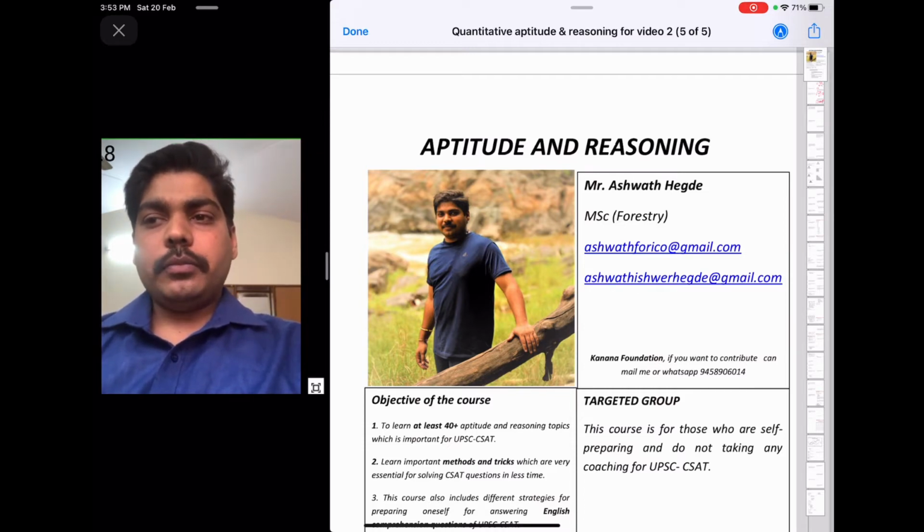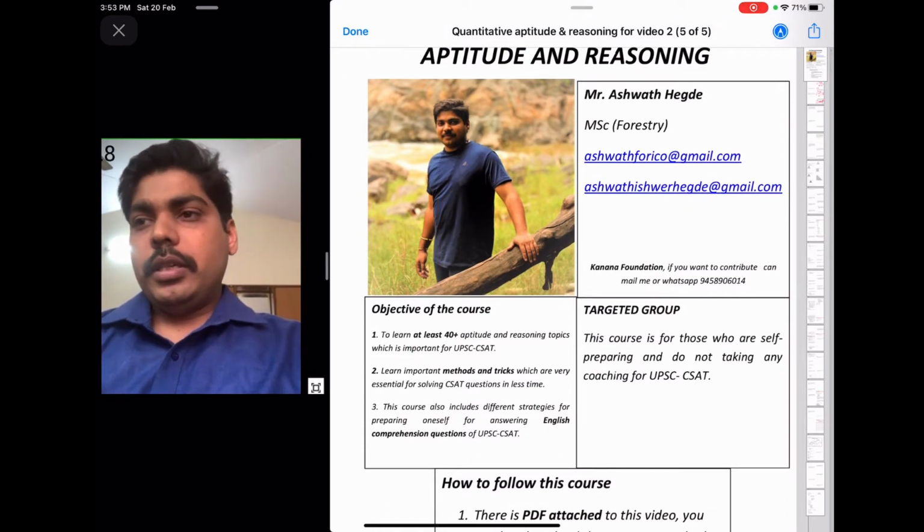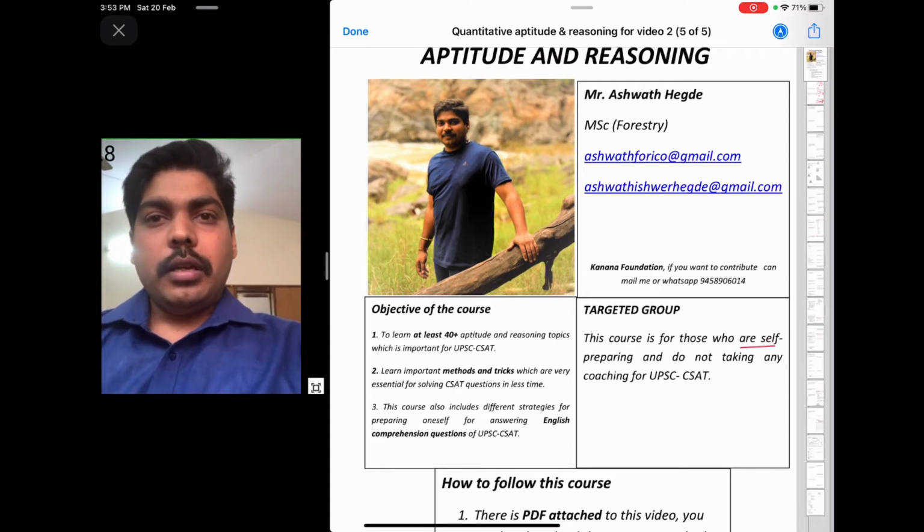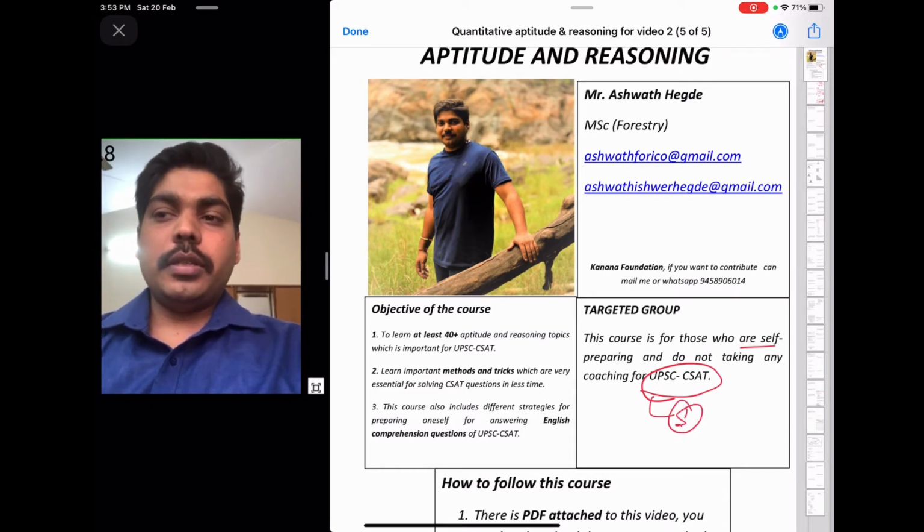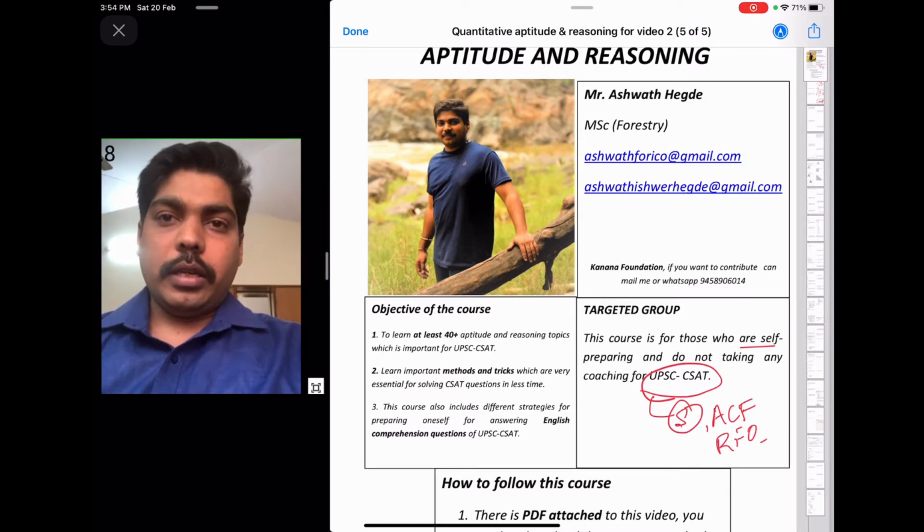And this video lesson is particularly for those who are self-preparing for the UPSC CSAT examination or state services or any other forestry related recruitments like ACF or RFO exams or any other exam.